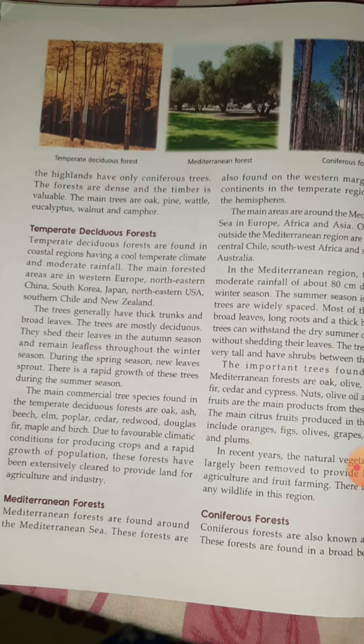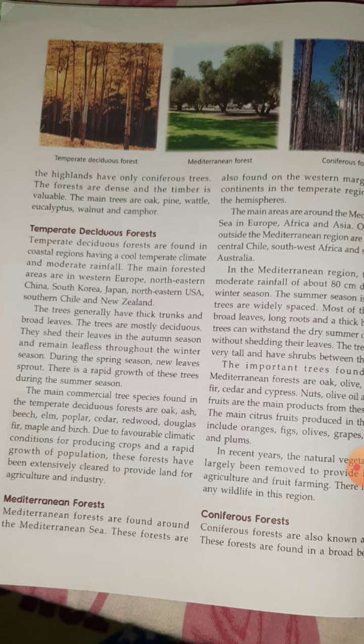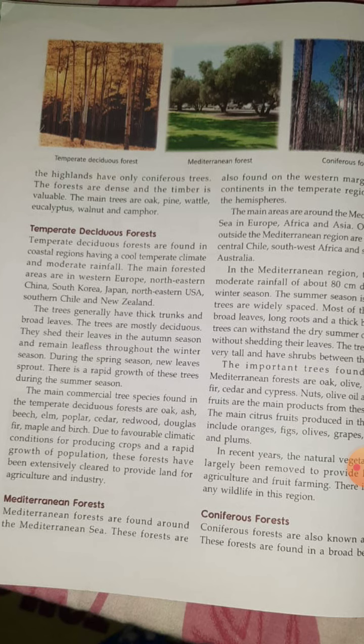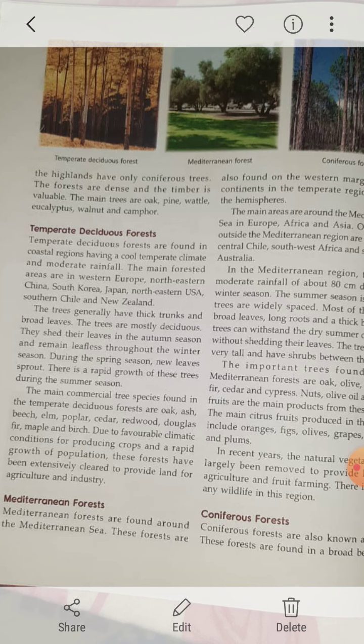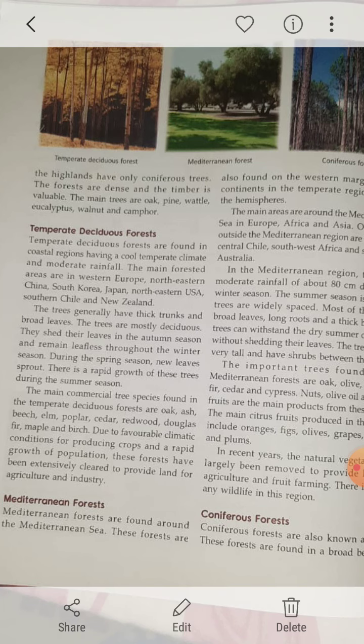Now main commercial trees, what do you mean by commercial? Which we can sell. So they are the oak, the ash, the beech, the elm, poplar, cedar, rosewood, redwood, Douglas, maple. Clear? Now due to the favorable climatic conditions, even in this place you can find that crops can be produced, and you can find the rapid growth of the population. These forests have been extensively cleared to provide land for agriculture as well as industry.